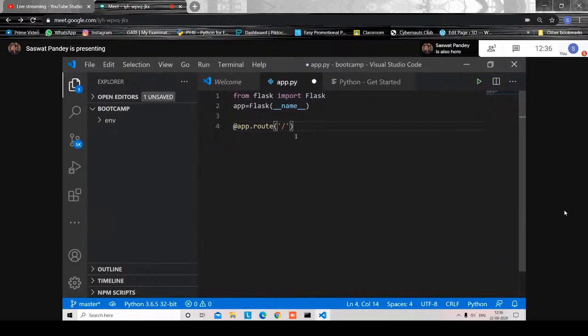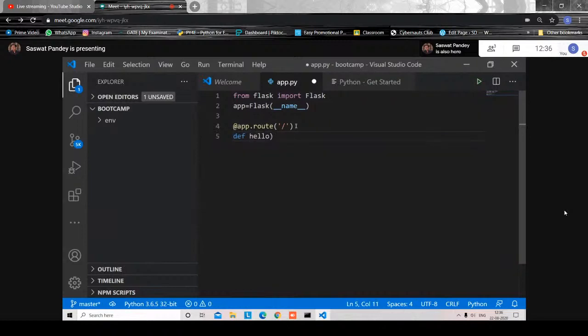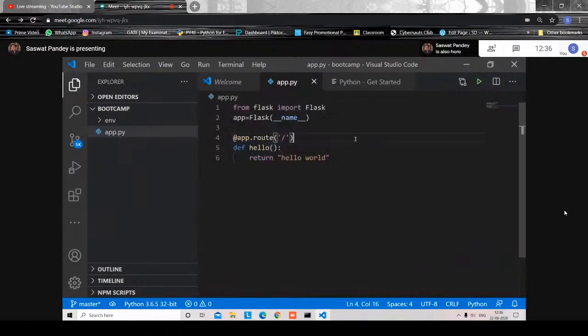Once we get this, it's the base route or the home route we call it. Then we will define a function which will be called as soon as this route is there. So we'll write some function named hello, and we will return hello world, and that's it. Let's save it. We have saved it.